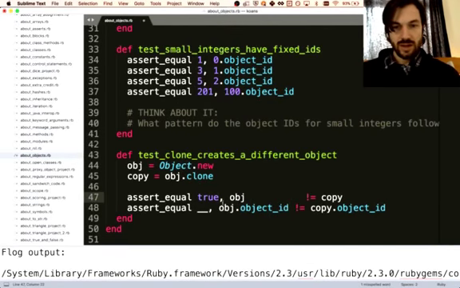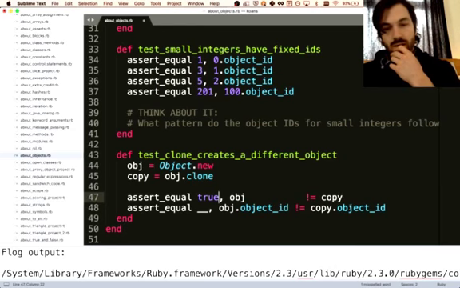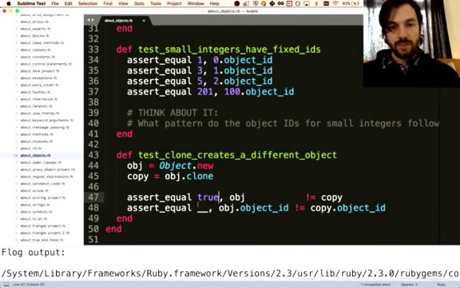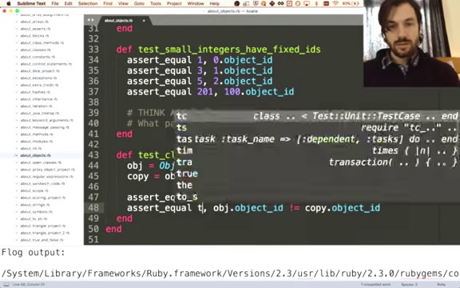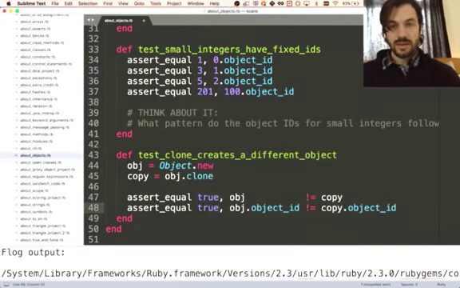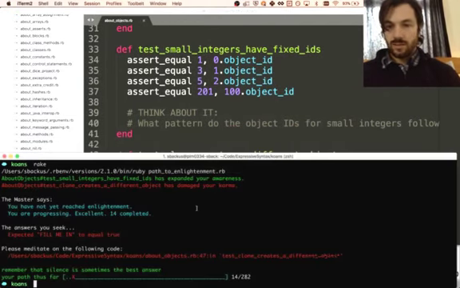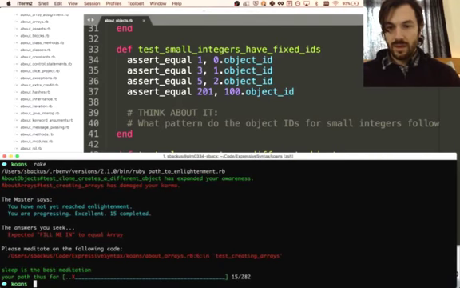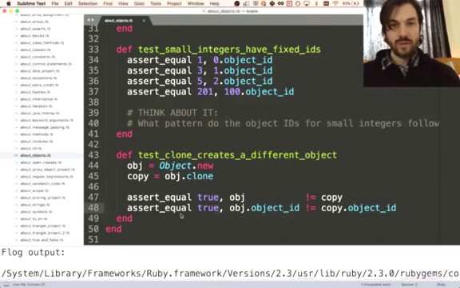Object ID is not equal to the copy's object ID. So it's a unique object, so they'll have different IDs. Every object has a new ID, I think. Yeah, and we're on to about arrays.